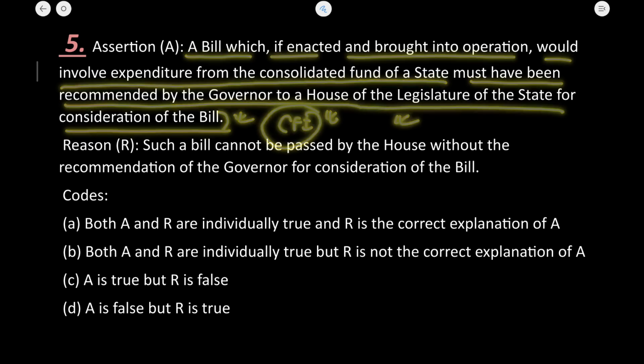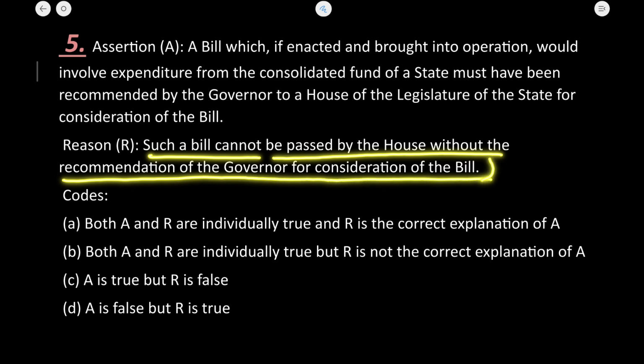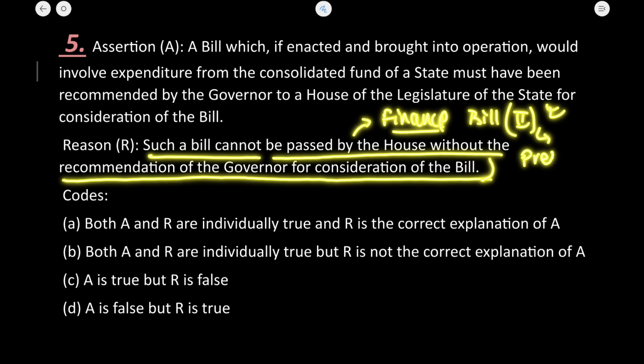The statement is true. Such a bill cannot be passed by the house without the recommendation of the governor for the consideration of the bill. This is the same as I explained in the finance bill 2. If you have watched the parliament chapter, the same provision was done by the president. The house can pass the bill only when the president recommends that bill to the house to pass it.